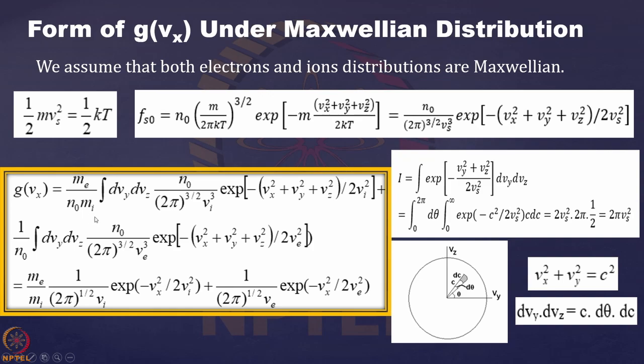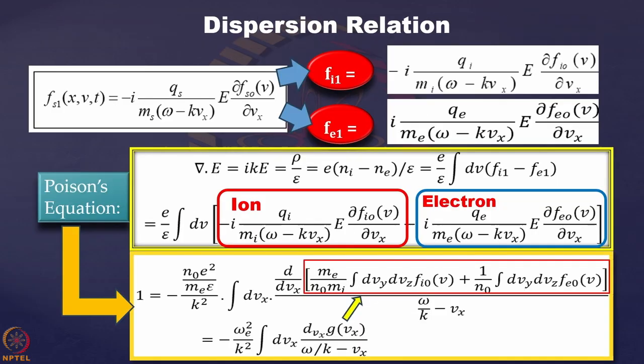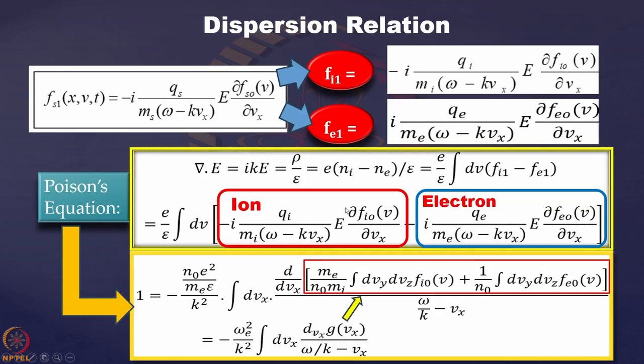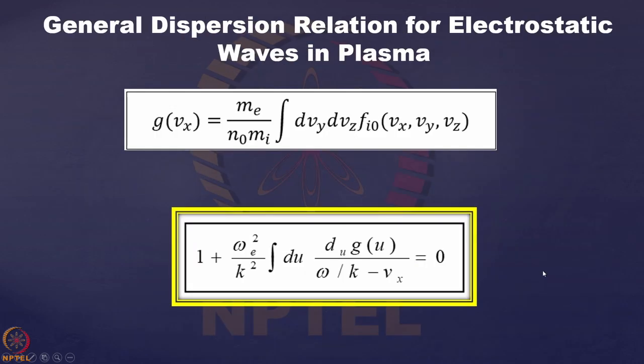Now, what is the form of Gvx? Let us go back here. So Gvx is basically this one: me by n0 mi into d by dy of fi0(v) plus 1 by n0 dvy dvz fe0(v). So here, actually there is one electron term which is missing. So this is the electron term which also should be there. Apart from this one, that term is somehow not appearing over here.